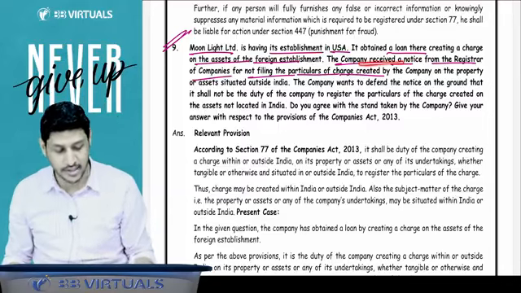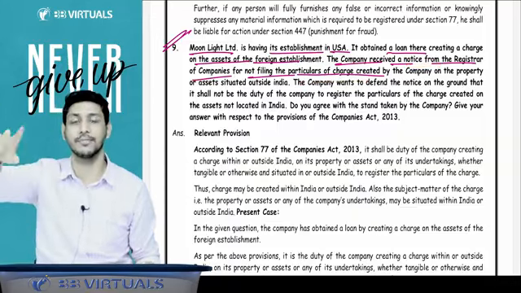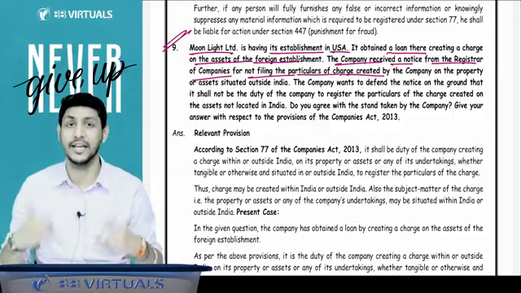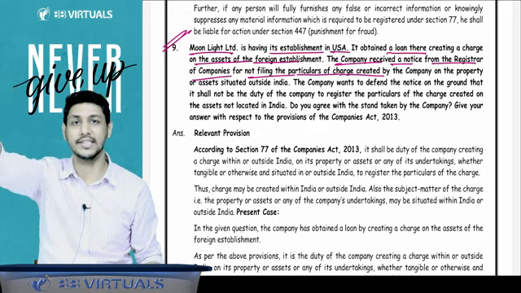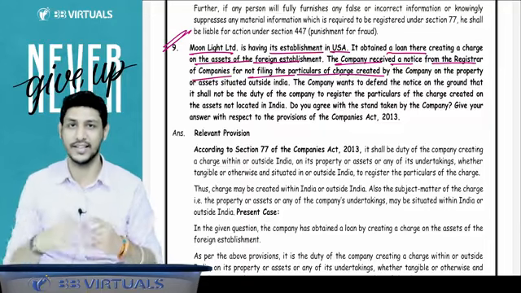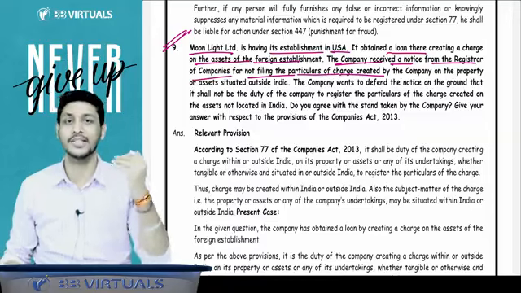But the company has not registered that charge with the ROC, and ROC sent a notice to the company that you have created a charge but you have not registered that charge. Company contended that, sir, our asset is in USA. We have taken loan in the USA. We have created the charge in USA because lender is also in USA. So there is nothing in India. So we need not register this charge. You tell whether the contention of company is correct or not.